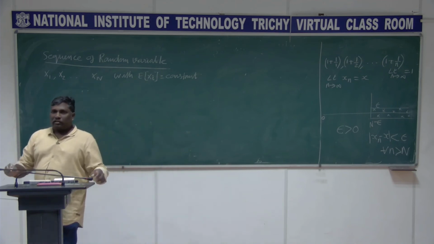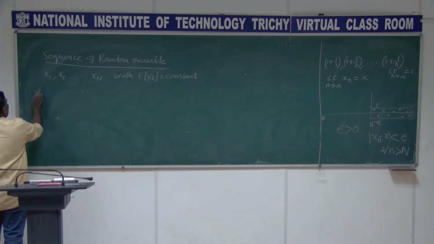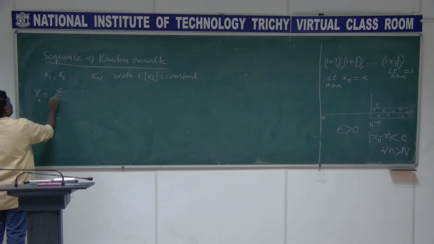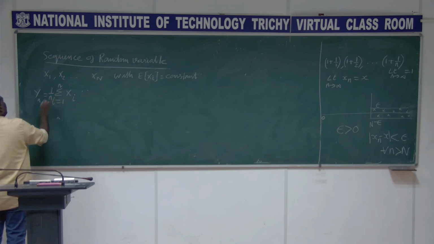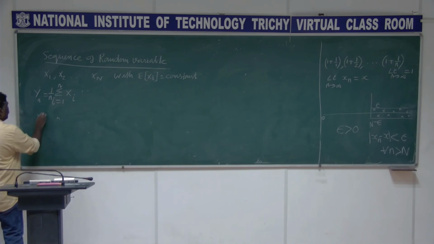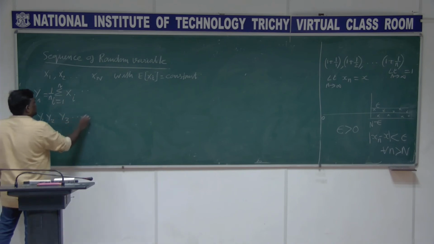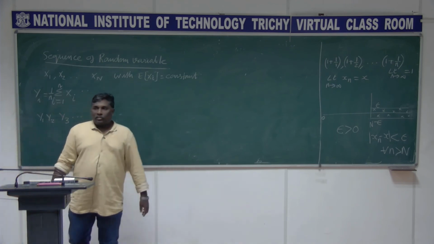You can think of yn as sigma i equal to 1 to n of xi, and I can divide this by n, and now I can think of the sequence y1, y2, y3 and so on. You understood what I am doing?